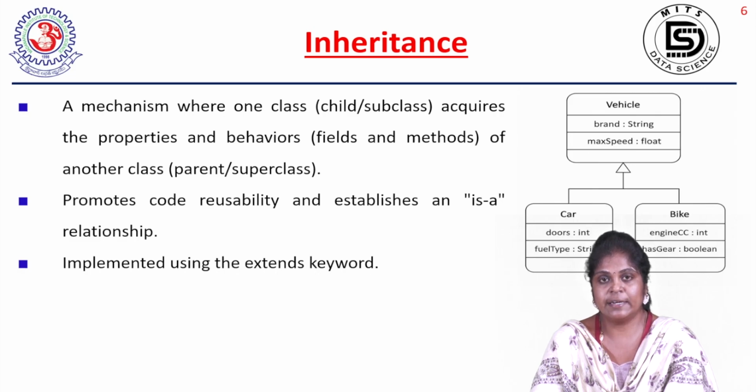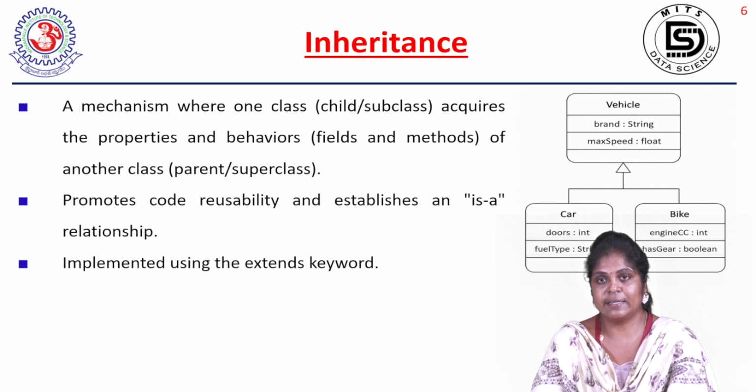So why is inheritance used? What is the reason? Reusability. The main purpose is reusability. You can take the car class. In the car class also there is a brand property and a maximum speed property. Instead of recreating those properties, car can inherit from the vehicle class. That is called reusability, using the already existing properties without recreating them. Now, inheritance also establishes the is-a relationship. You can take this example: car is a vehicle, bike is a vehicle.